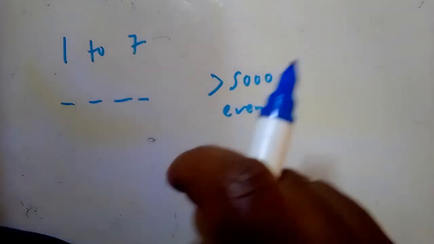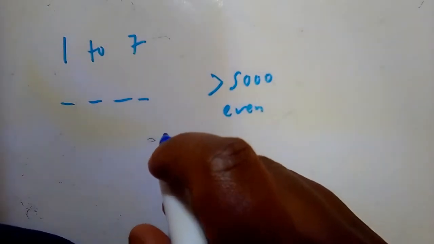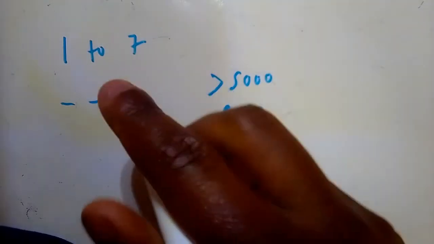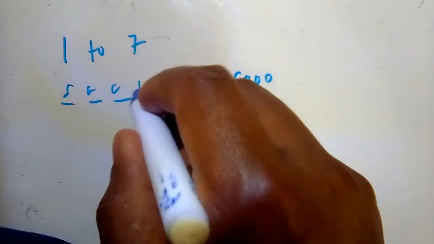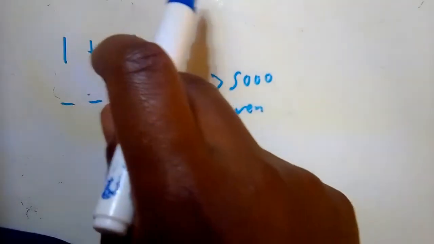So let's focus on each, and let's just say they say the numbers are allowed to be repeated. So for it to be greater than 5,000, it has to start from 5 going upwards, right? Because even if it's 5001, it's bigger than 5,000. So we do not have a 0 here, so we don't have to worry about it.